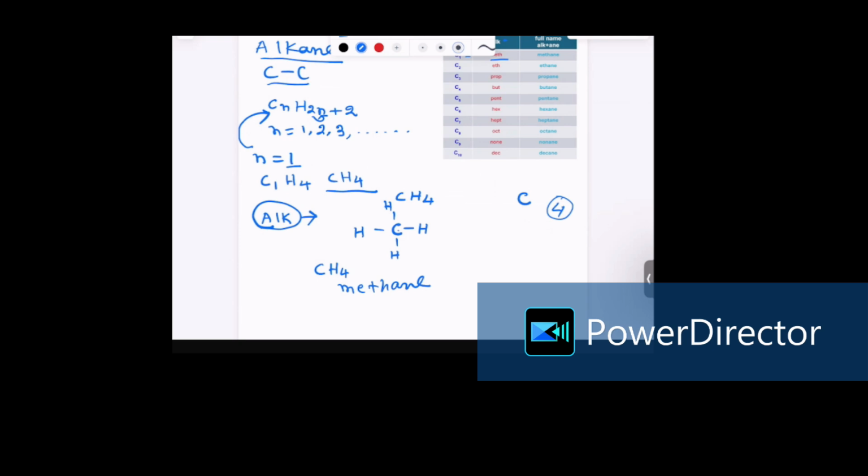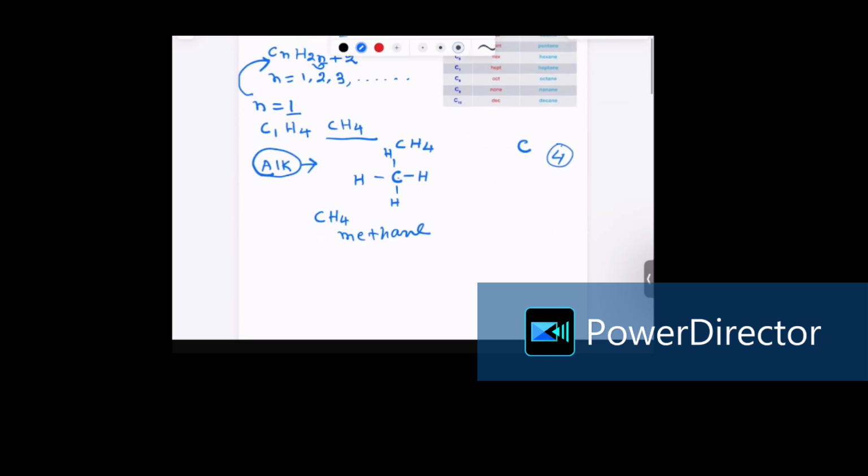Now let's go to the next member of the alkane. Now let n equal 2, the second member of the alkane. The general formula is, as we have written, CnH2n plus 2. So in place of n, we are going to substitute 2. So it becomes C2. 2 times 2 is 4, 4 plus 2 is 6. So the second member of alkane has the formula C2H6.